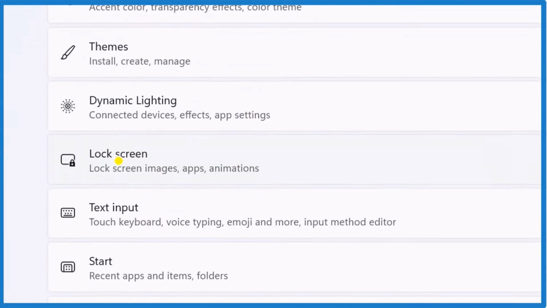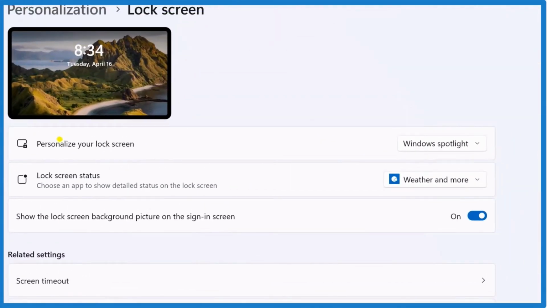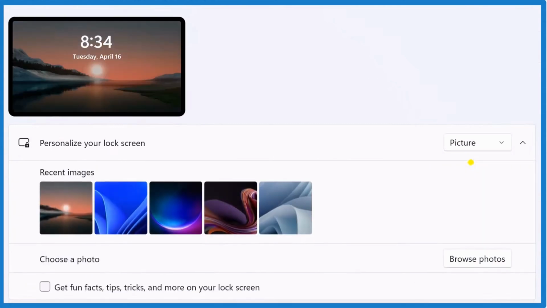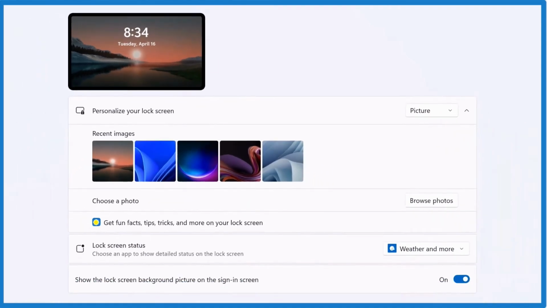First, open Settings. To do this, just press the Windows key plus I to launch the Settings app. Then you'll navigate to Personalization. Just click on Personalization in the sidebar. Under the Background section, choose a different option such as Picture or Slideshow instead of Windows Spotlight.